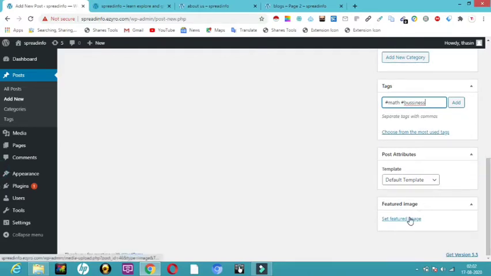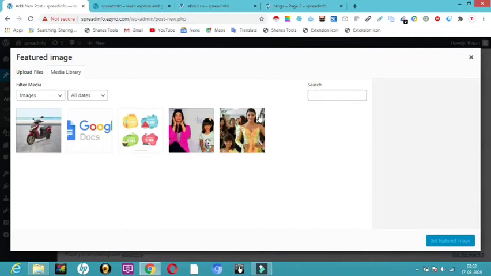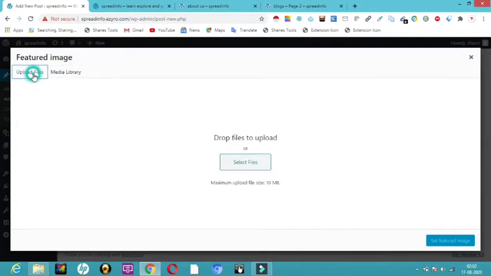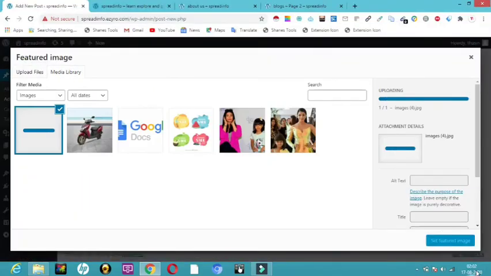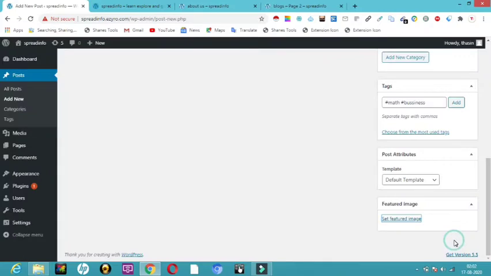So what about the featured image? Featured image is nothing but a thumbnail which you are going to give for your post. For example, I'm going to click on set featured image. Now I will select one of the pictures which talks about the subject I am discussing in the content. So let me show you. For example, I'm taking Aishwarya's image over here. So I'll just set this as a featured image.